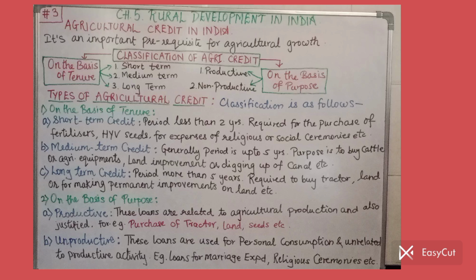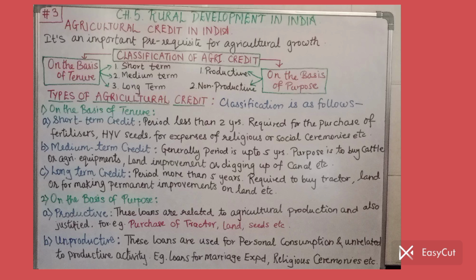See, I have drawn one simple diagram on the board. Have a look at the diagram. Classification of agricultural credit. This agricultural loan or agricultural credit can be classified in two ways. First, we are considering on the basis of tenure. Tenure means the period for which the loan is given. That is called tenure. And secondly, we will see on the basis of purpose. That means, what is the purpose behind the credit?